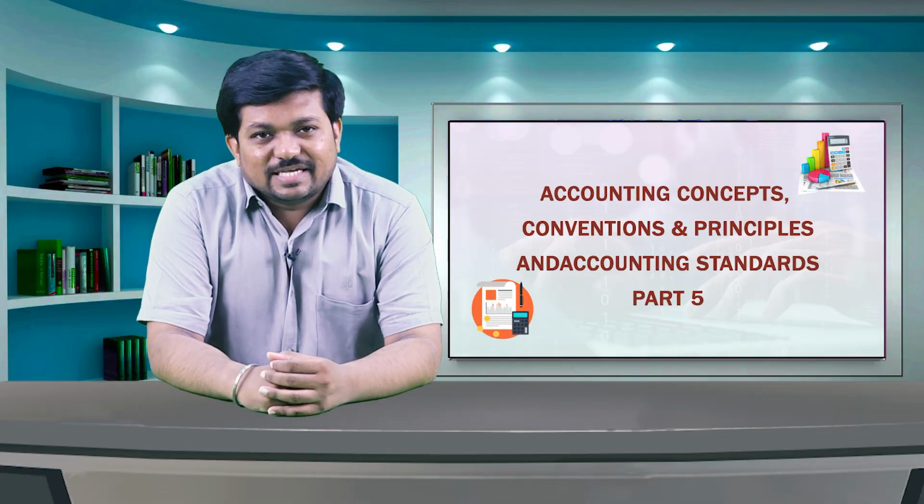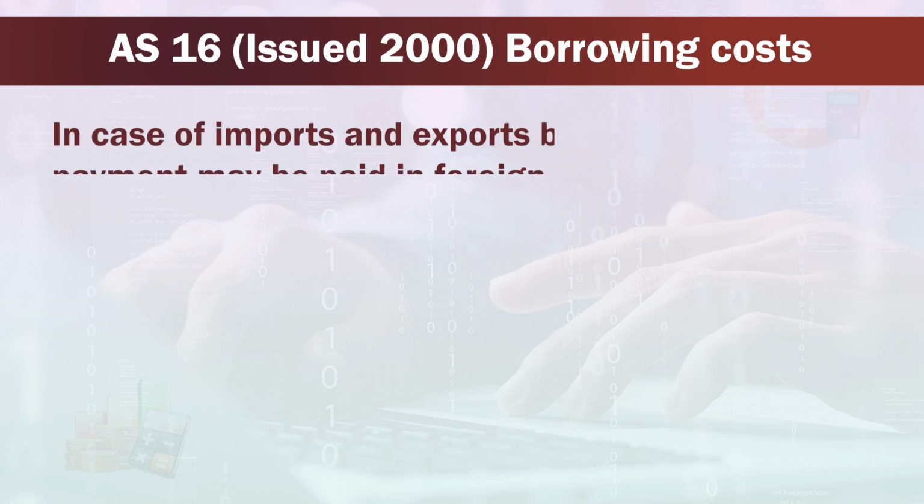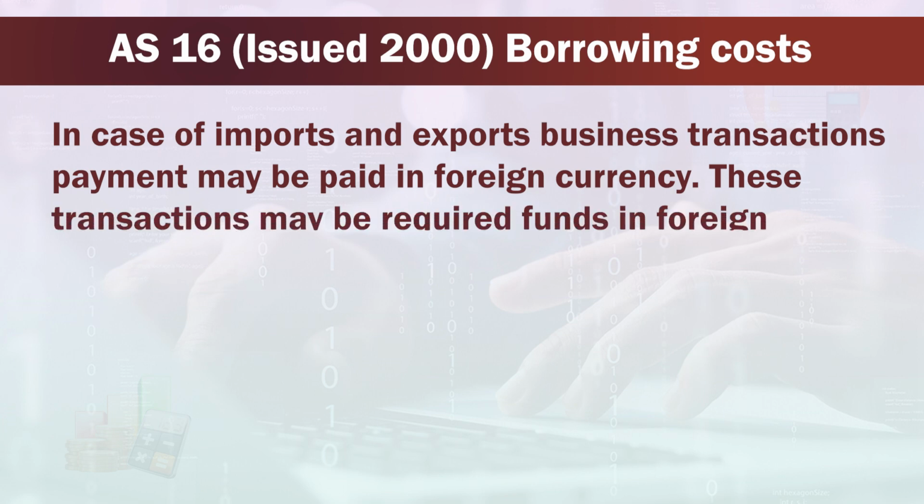Now, we will see AS 16, borrowing cost, which is issued in 2000. In case of imports and exports, business transactions payment may be paid in foreign currency. These transactions may require funds in foreign currencies.